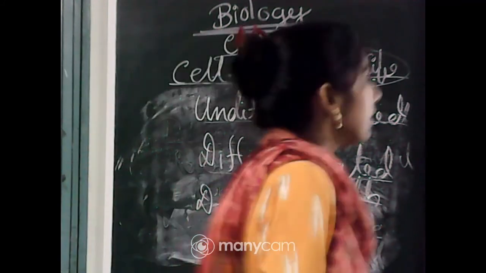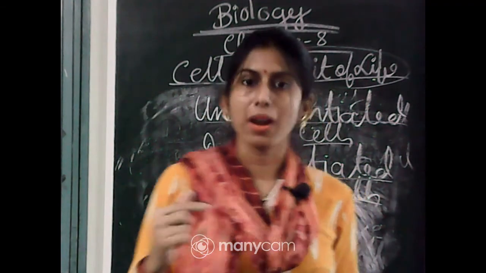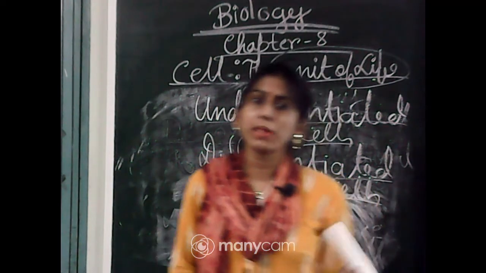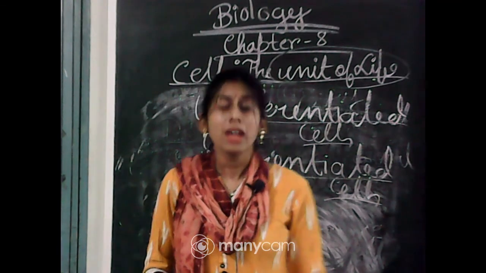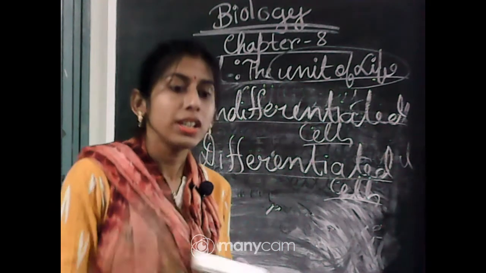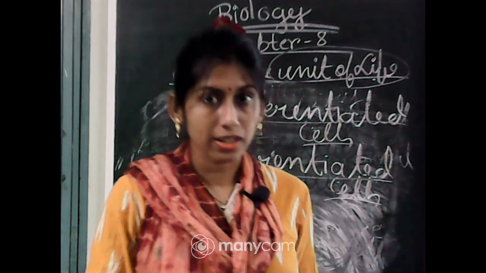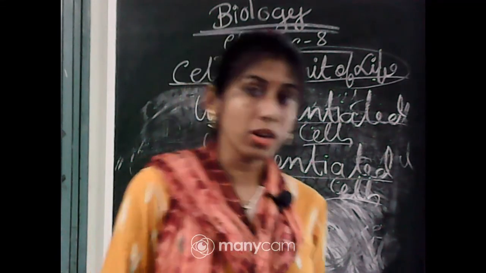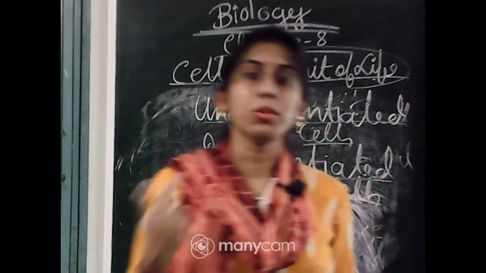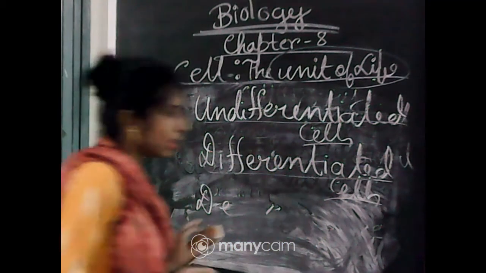Dedifferentiated means, imagine a permanent tissue. I have explained that permanent tissue has lost the power of division, but in some circumstances some permanent tissue can regain the power of division. Means the cells which usually lost the power of division, in some special cases can regain it, and then they can divide. So in case of wounds, in case of regeneration, these dedifferentiated cells are acting. Clear?